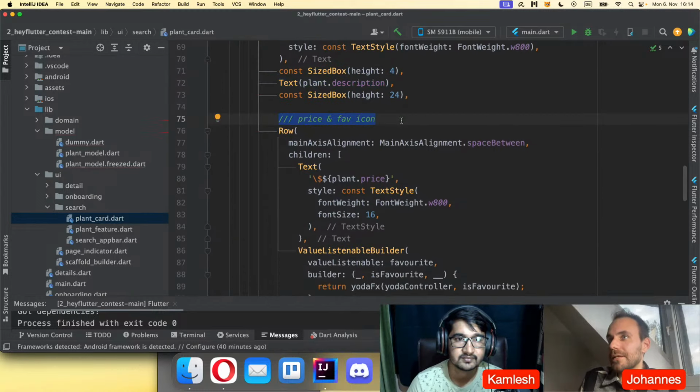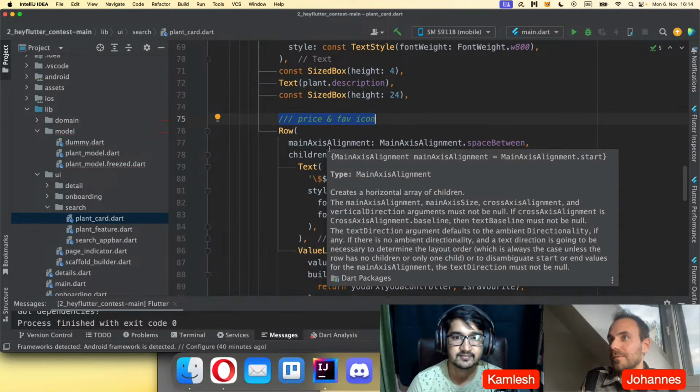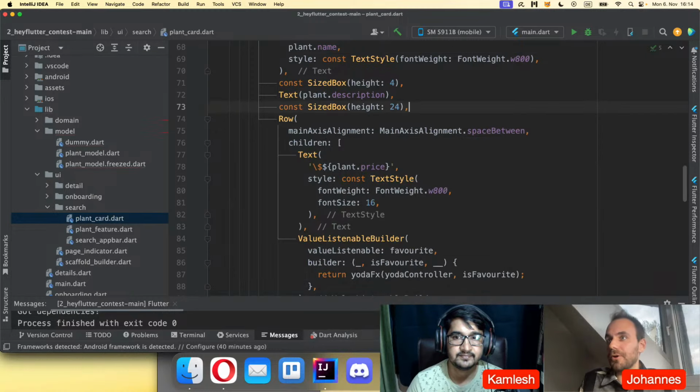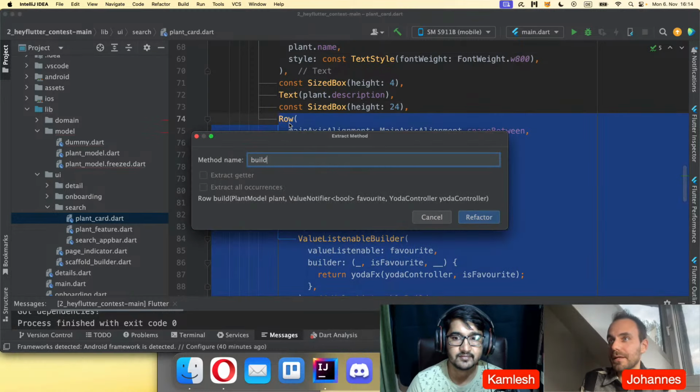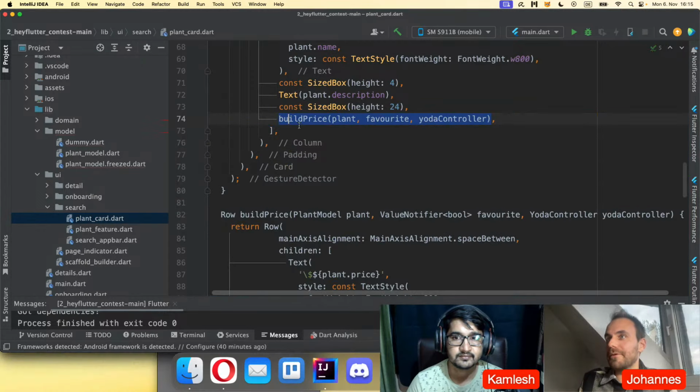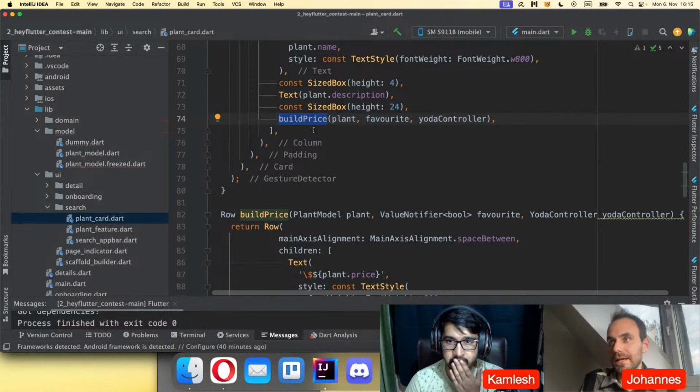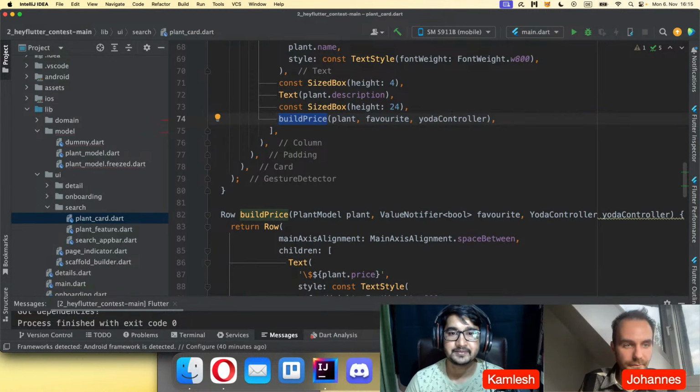Here, the same thing: if you want to name something like this, what this is doing, you can still create a method instead of a comment. You can place it into a method and call it, like build price, or whatever you want to name it, and then it is also still readable. You don't need specifically a comment for this.